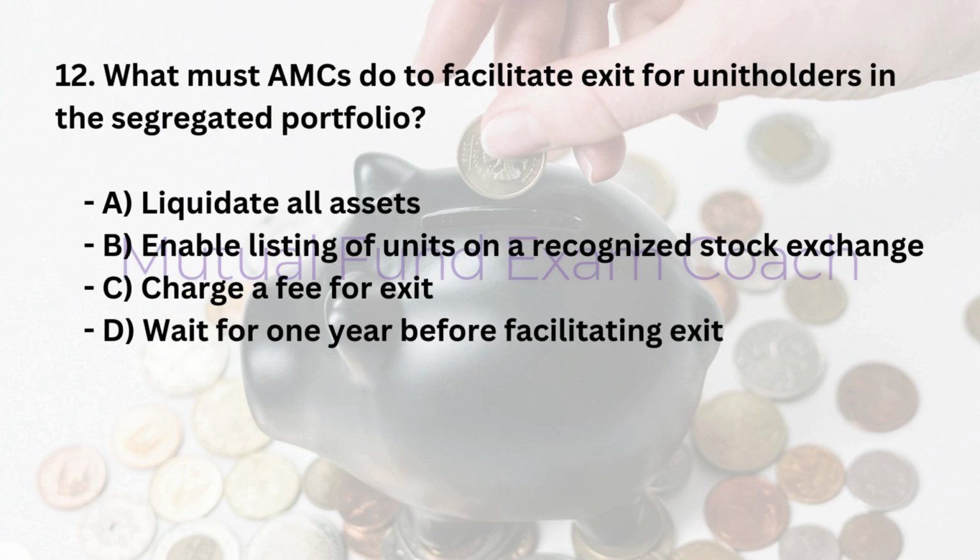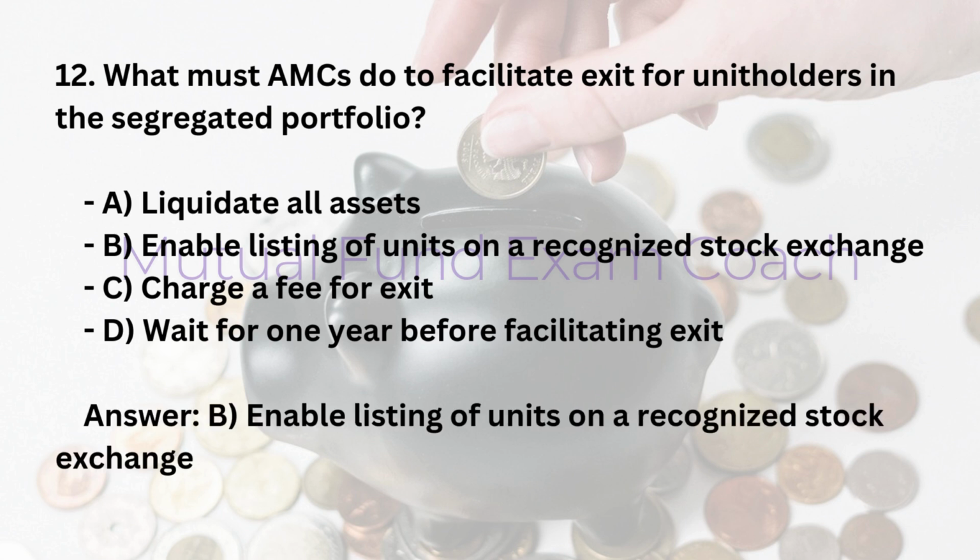12. What must AMCs do to facilitate exit for unit holders in the segregated portfolio? A. Liquidate all assets. B. Enable listing of units on a recognized stock exchange. C. Charge a fee for exit. D. Wait for 1 year before facilitating exit. Answer: B. Enable listing of units on a recognized stock exchange.